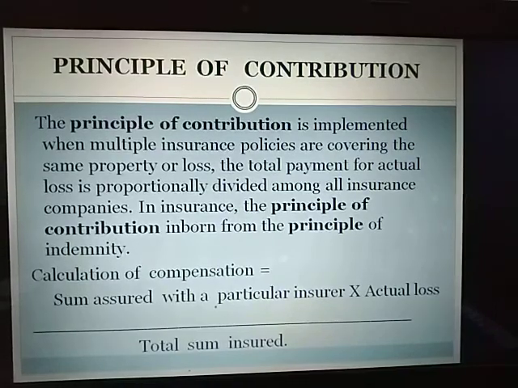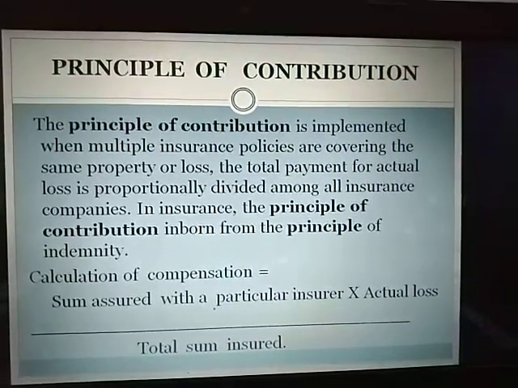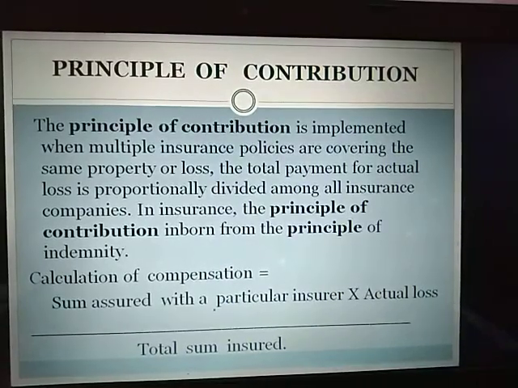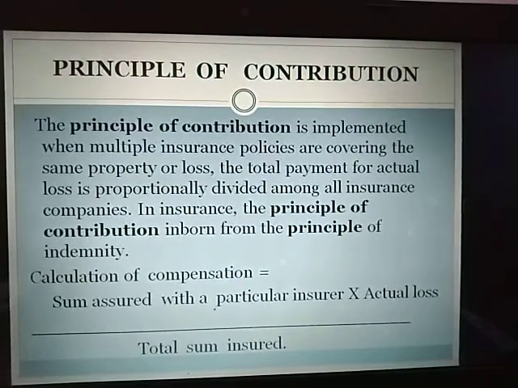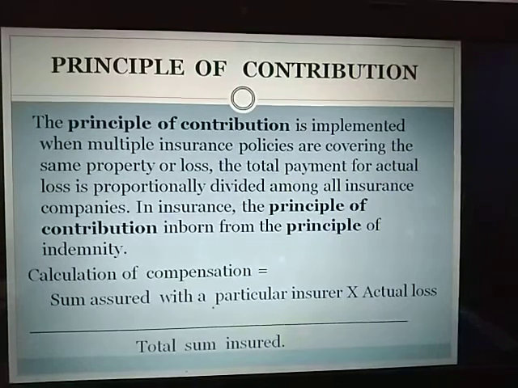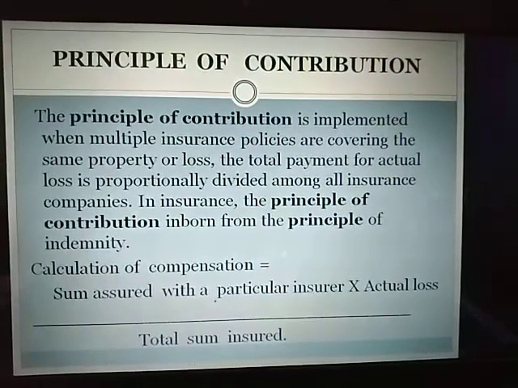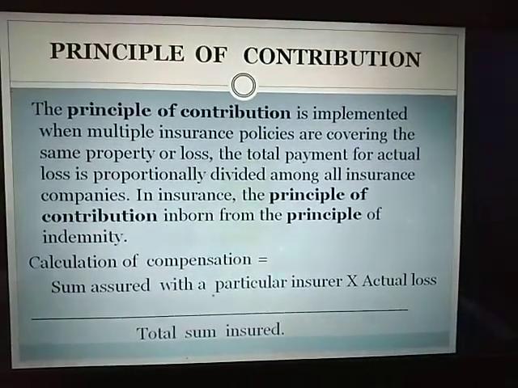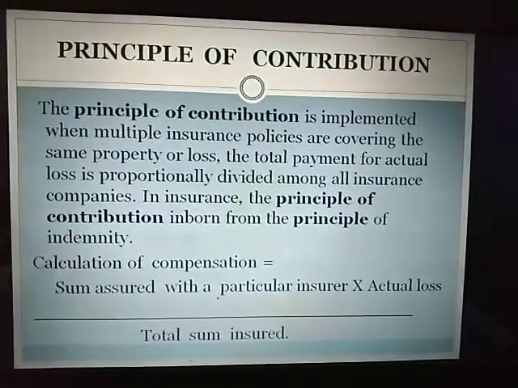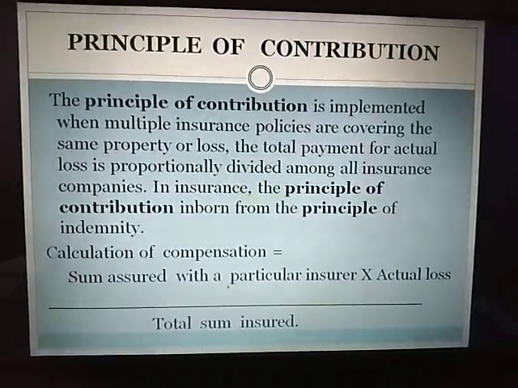Like for example, if we have to find out for company A, then we will write down the value of the policy taken from company A into actual loss, by the total sum insured. That means in the total sum insured, I will add up the values of the several insurers. So this can be explained with an example. Let us look into the details of this principle by an example.